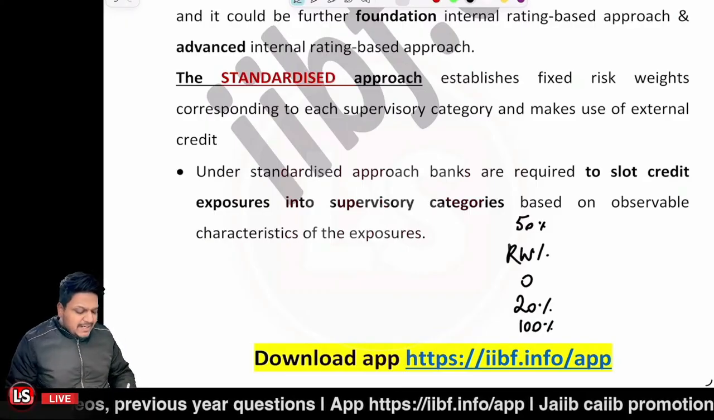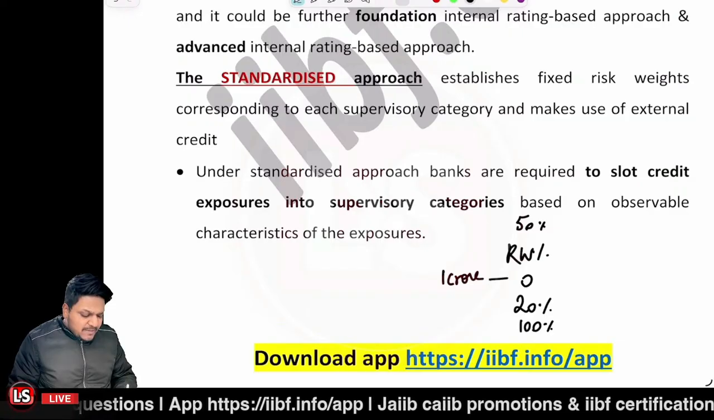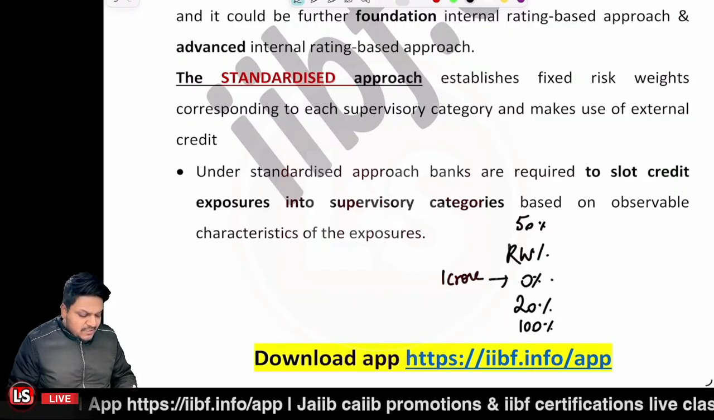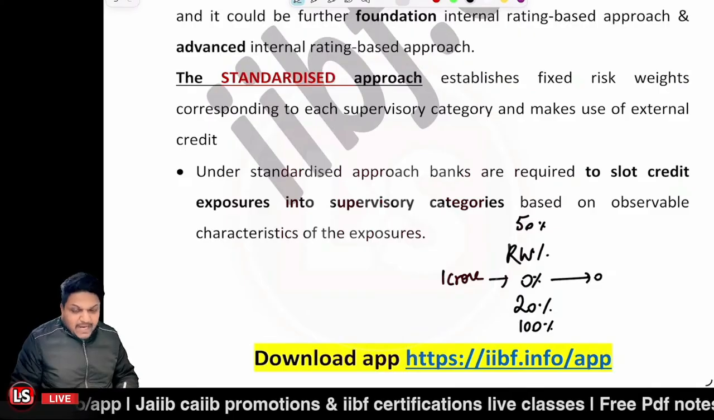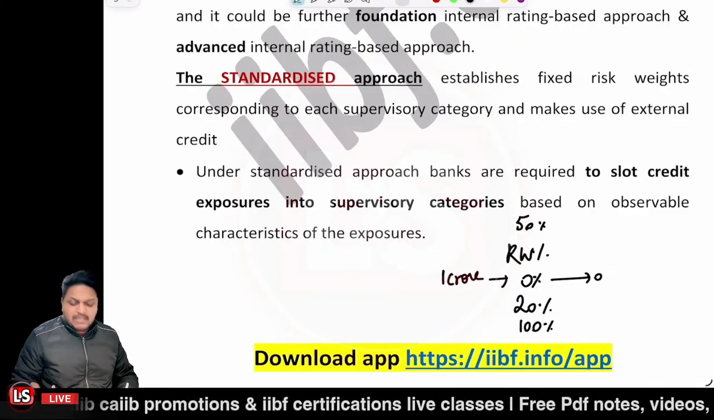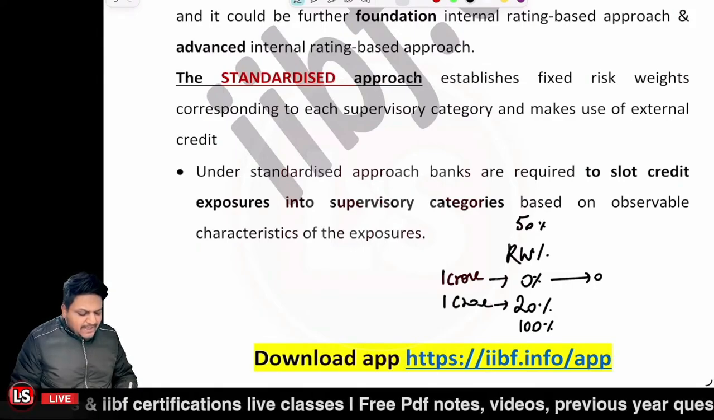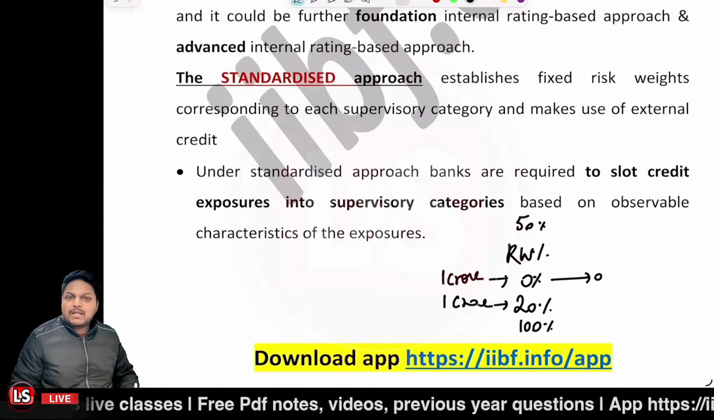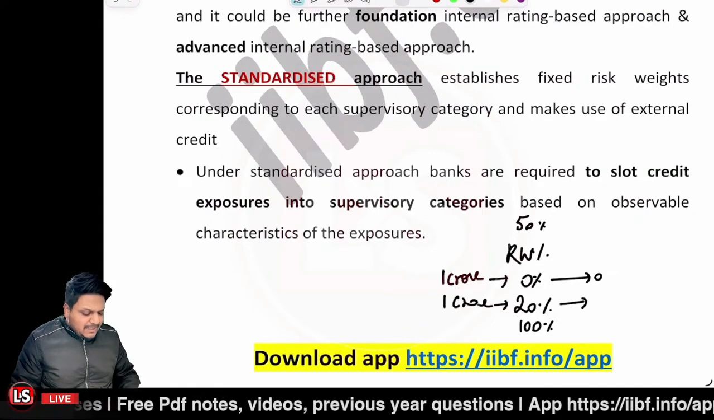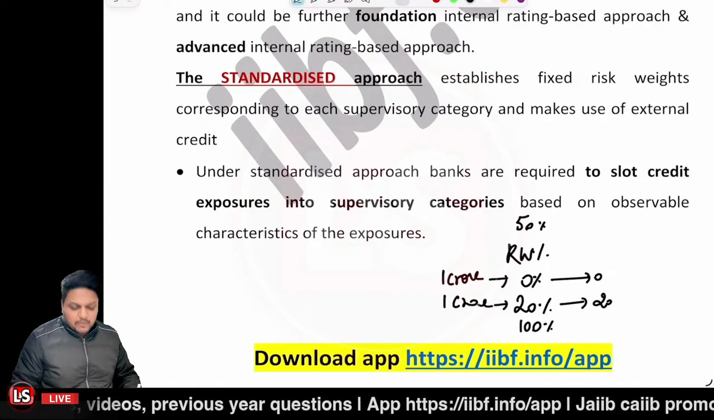Now let's say in case I have placed 1 crore of the deposits with the Reserve Bank of India. So it will be multiplied by 0%. So it will be 0. So 0 capital is to be maintained for that. If I have basically placed 1 crore deposit with other banks, in that scenario, I'm to multiply it with 20%. So it will be 20% of 1 crore, that is 20 lakh rupees, right? So risk weightage assets would be equal to 20 lakh rupees.